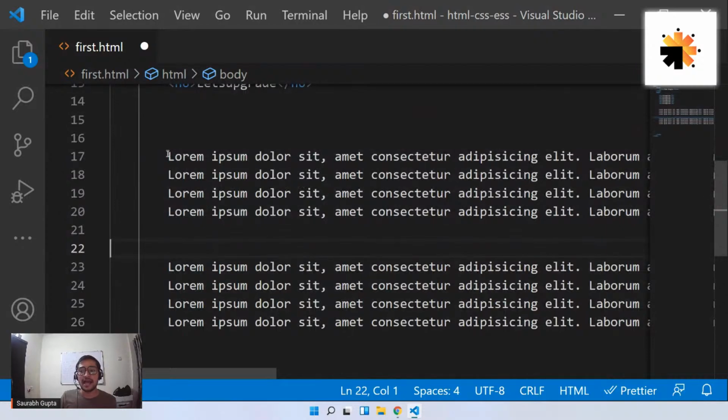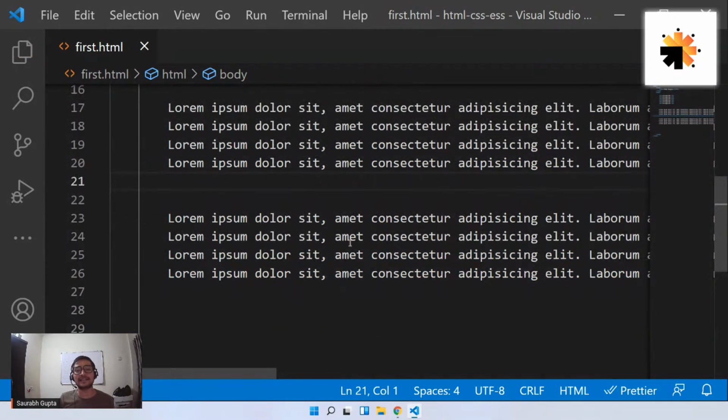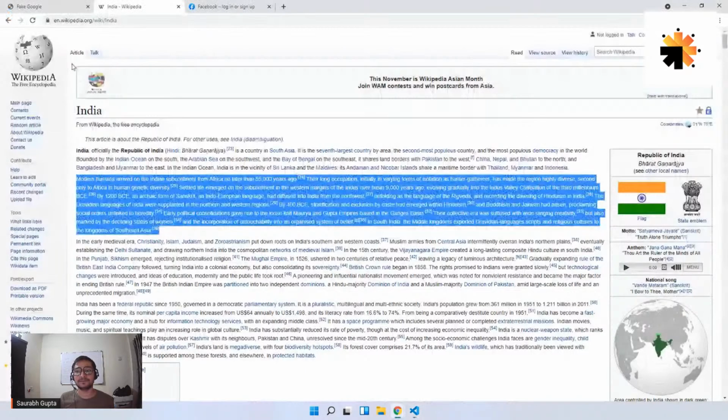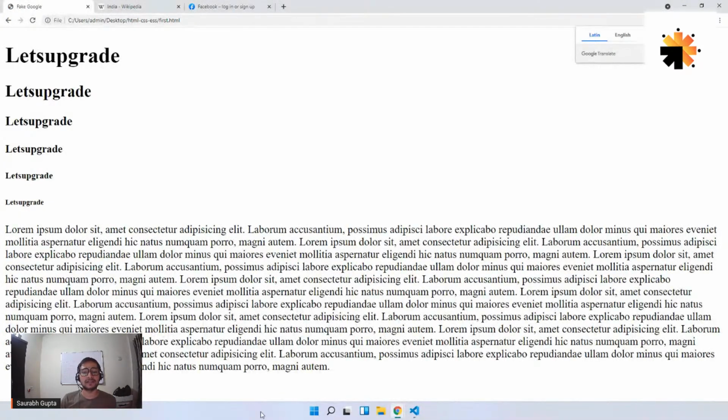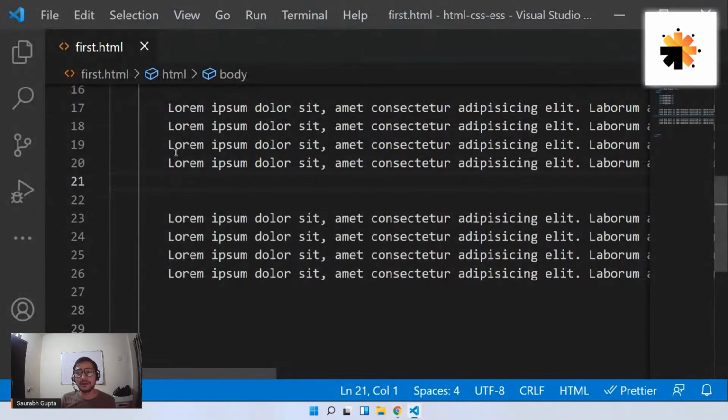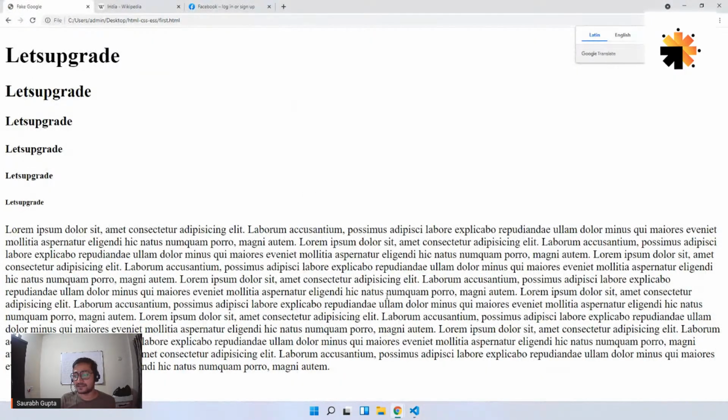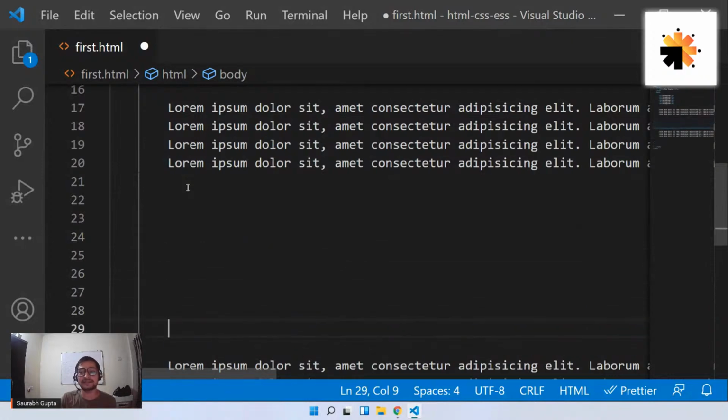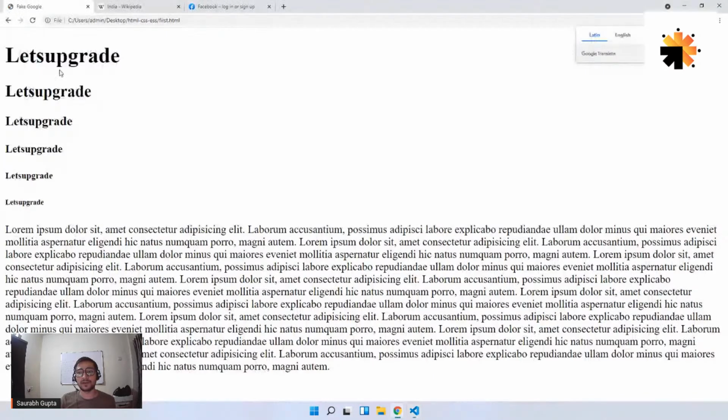Okay, guys. Now see, I have two paragraphs here. Now save it. Let's see if they are getting treated as two paragraphs. Refresh and see. They are not. They are not getting treated as two different paragraphs. They are joined together, and that's something I'm worried about, because I want them to be treated as two different paragraphs. You can see I even have space between them here, but on the browser I don't have that space. They are continuing. So even if you give this much space between two paragraphs, on the browser they will not have any space. That's how they work.